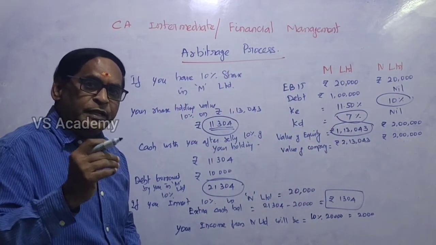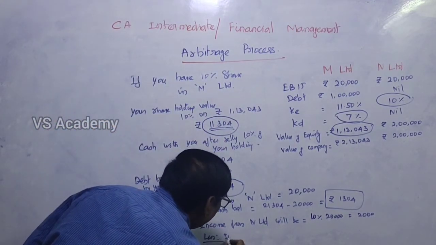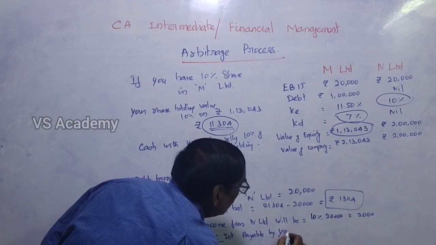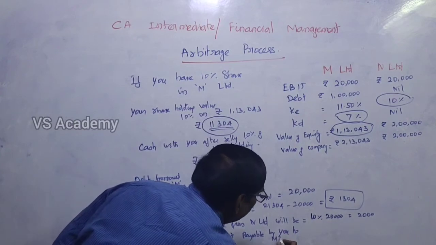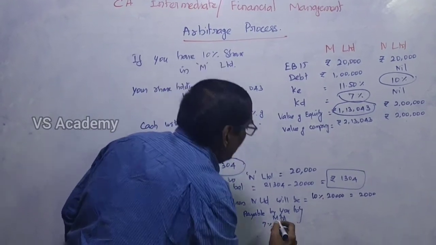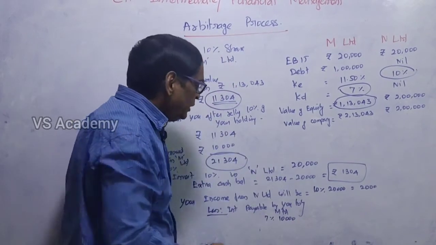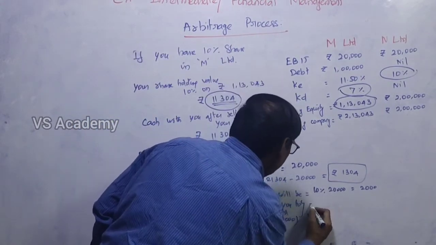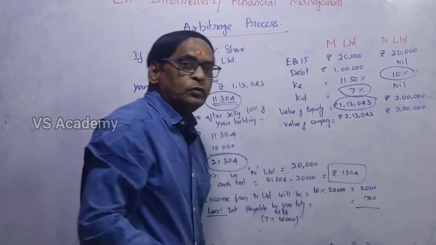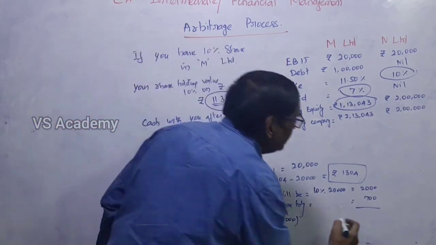So we deduct the interest payable by you to M Limited, which is 7% on 10,000, that is 700 rupees. So the net income that you get by investing in N Limited is 1,300 rupees.